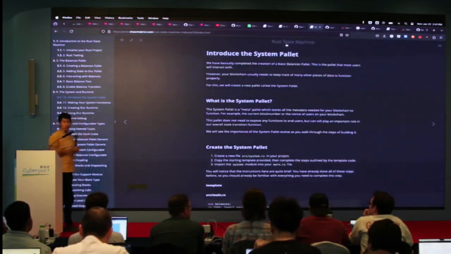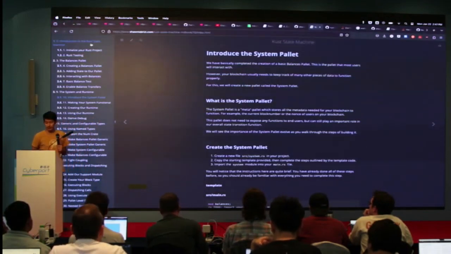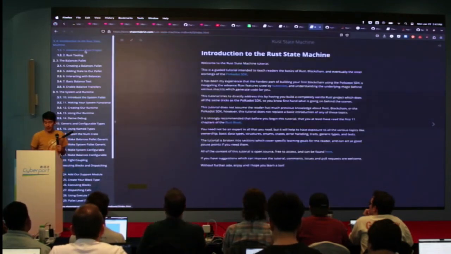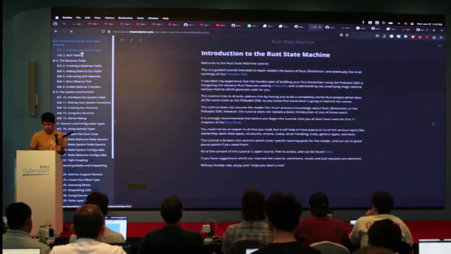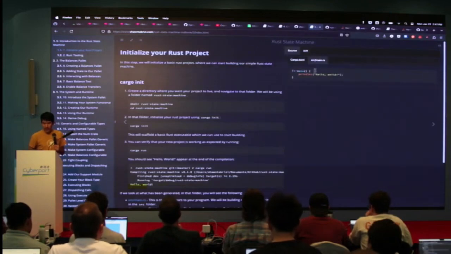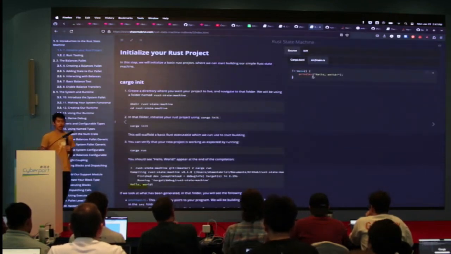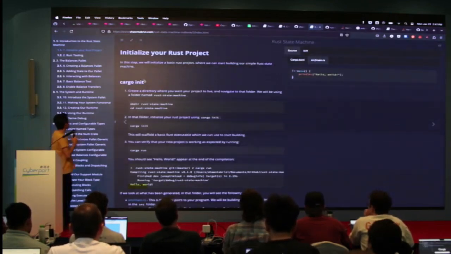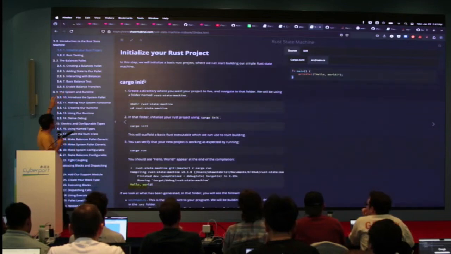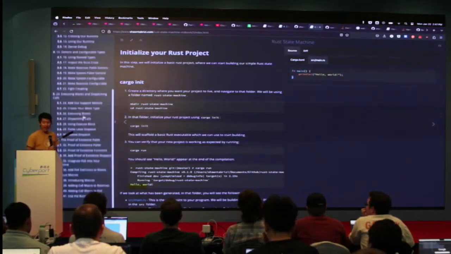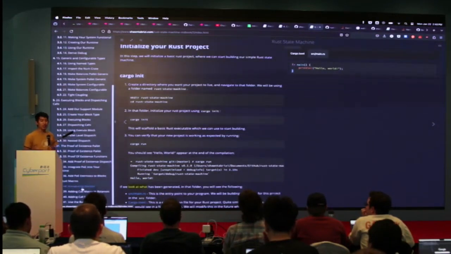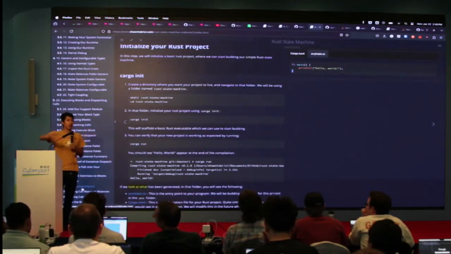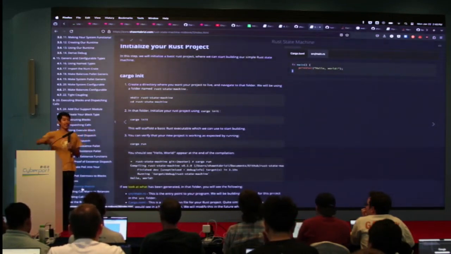This project starts with a Rust hello world. It starts with literally initializing a brand new Rust project, and takes you through the process of creating the idea of palettes, introducing things like the system and runtime, making things generic and configurable, and then all the way to actually adding macros and then seeing that final process. And we do this all without using Substrate and Frame at all. And if you can follow this, I think you're going to understand a lot more deeply how Frame works.